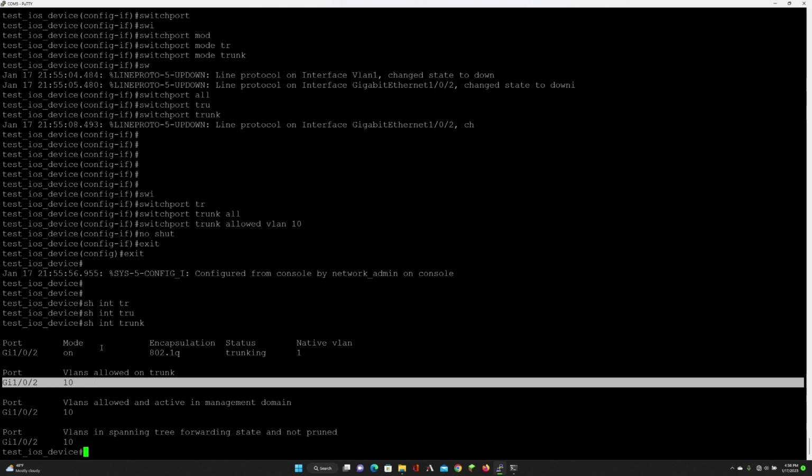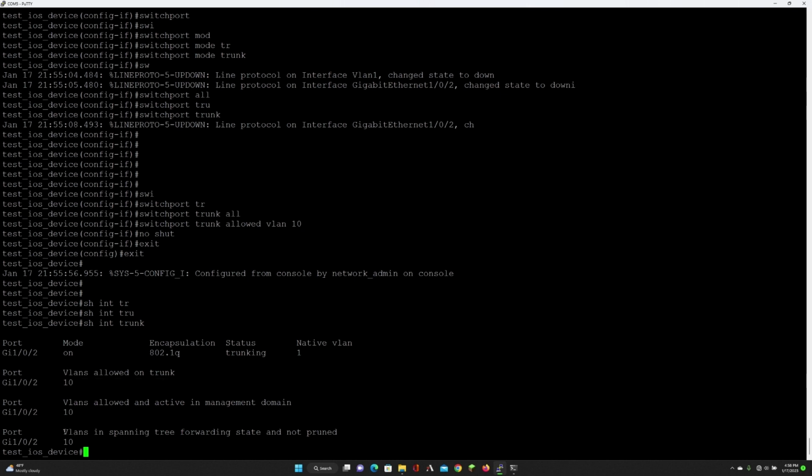And it's saying, here we go, right here. This is the important part. Is forwarding, right? We want to make sure it's forwarding. As long as it's doing that and it's tagged with VLAN 10, we're good to go. So I'm going to go ahead and switch over back to the Junos, and we're going to check it there, and then we're going to switch over to the laptop.